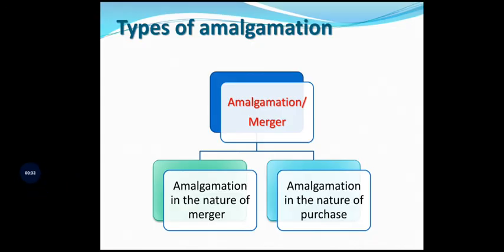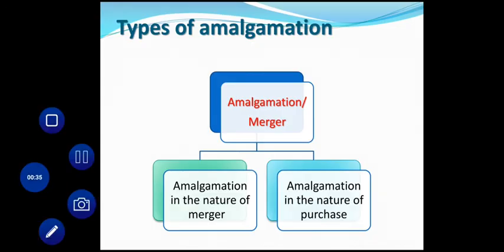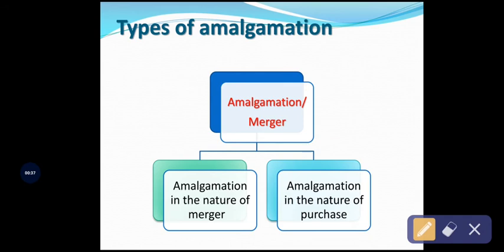So in this session, we are going to discuss the next concept, that is types of amalgamation. Generally, amalgamation can be classified into two types based on the nature: amalgamation in the nature of merger and amalgamation in the nature of purchase. Before going into these concepts, first we have to know the difference between them.